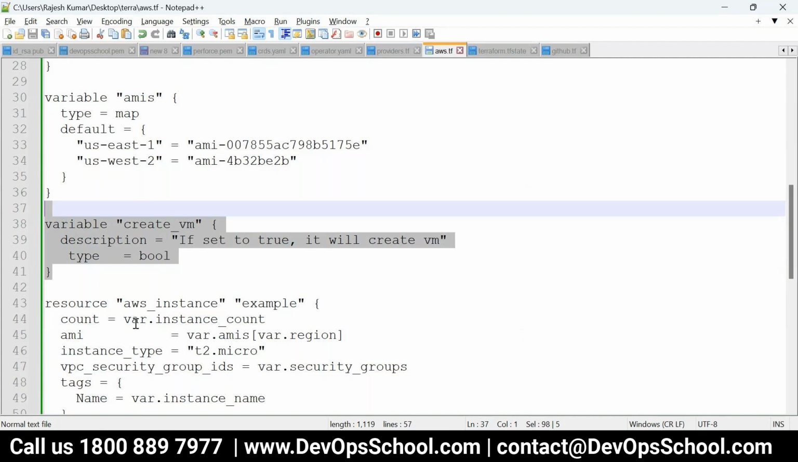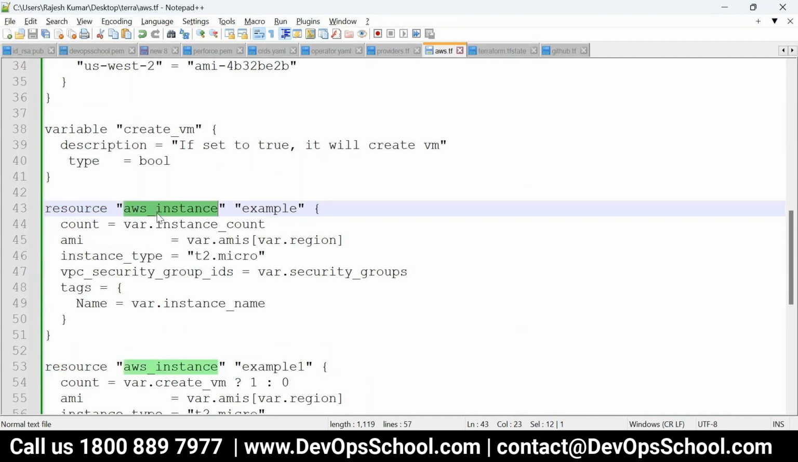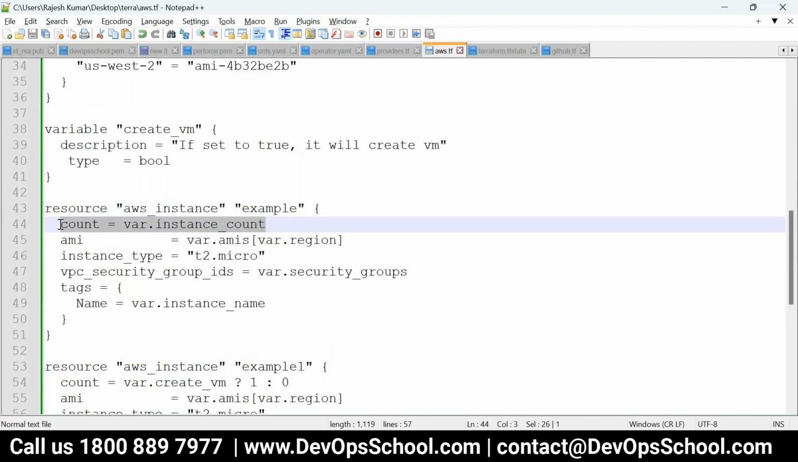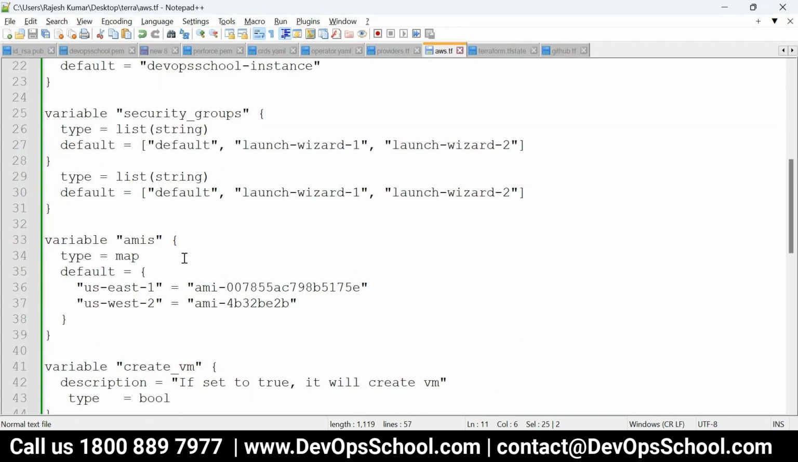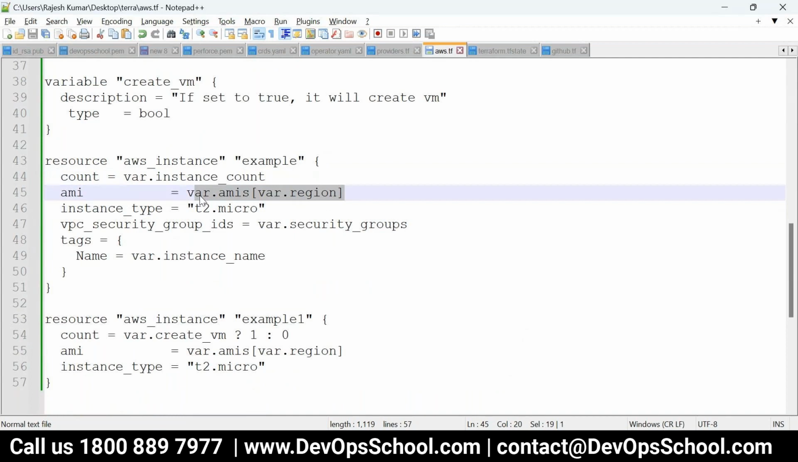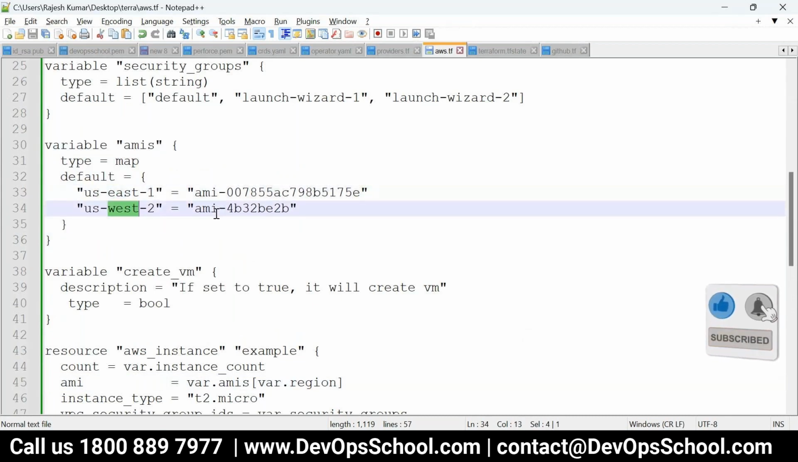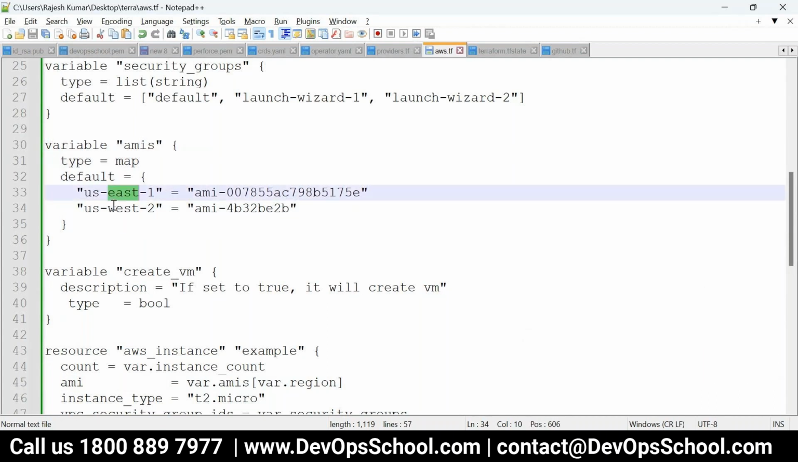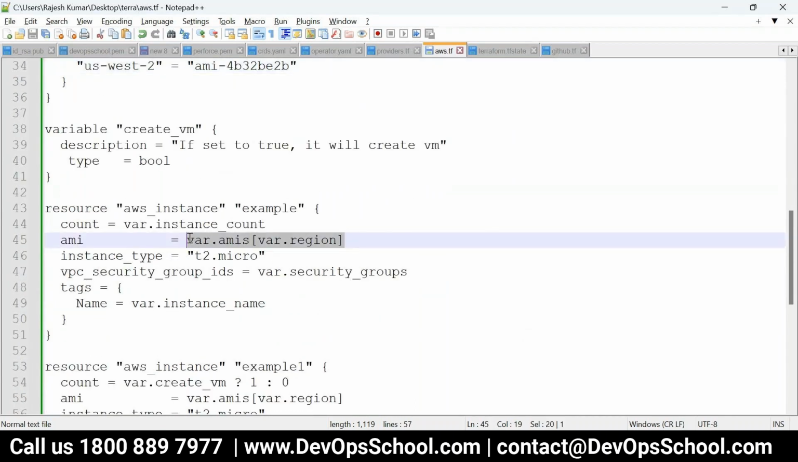Look at this here. Look at these resources, create instance, named with example. How many? var.instance_count, and it will create only one time. If you set it 5 times, it will create it five times. Now which region? So var.amis, var.region, these are the values. var.amis is the map. If it is west-2, see, that is a very good code actually. As per the region, the AMIs are different. So here you say, hey, create that AMI as per the regions, take it from the regions.